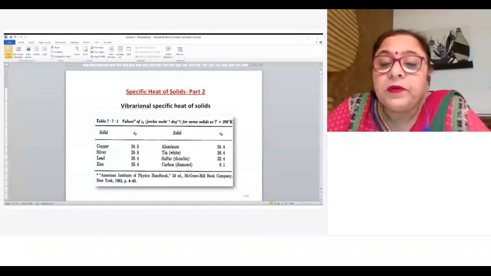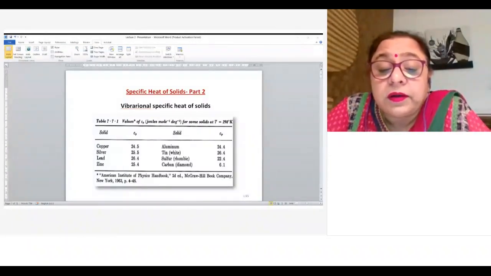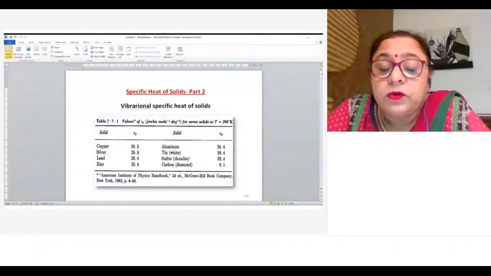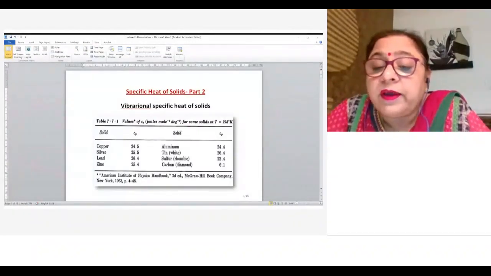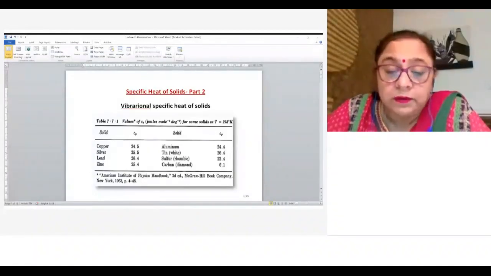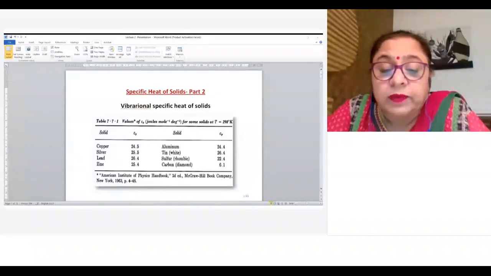specific heat. So in this table you can see the heat capacity of some solids at 298 degree Kelvin, sufficiently high temperature. So you see that mostly all the solids have heat capacity almost similar except for diamond. Okay, so that I will discuss later on, what is the reason for this. And there are several theories of heat capacity.